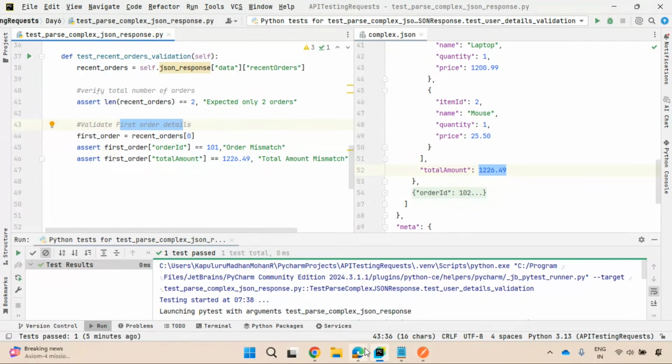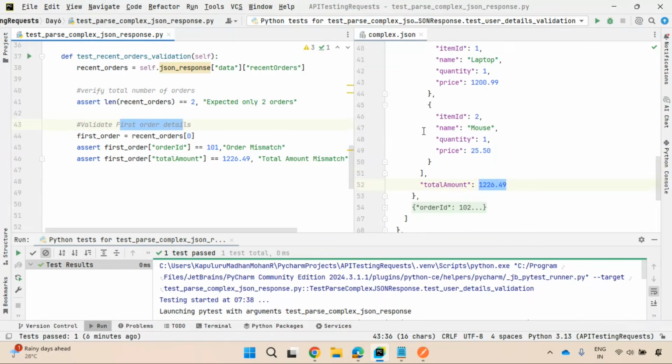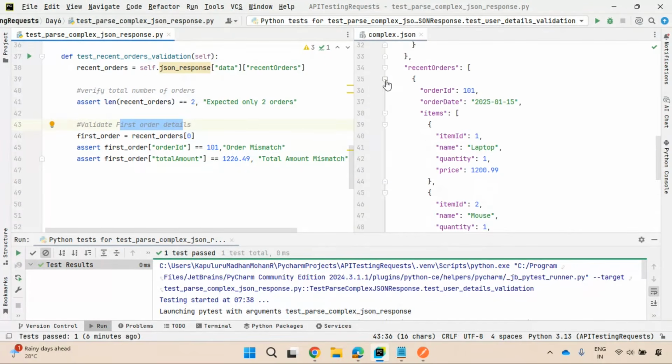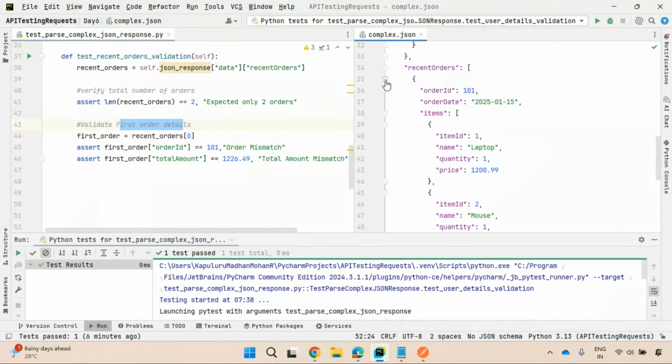Good. And another validation is to confirm the name of the second item in the first order is mouse. Very important thing it is. In a complex JSON response, you need to extract the second item of the first order, which is mouse. So this is what is in the first order, not the second order I'm talking about. So the first order is 101.